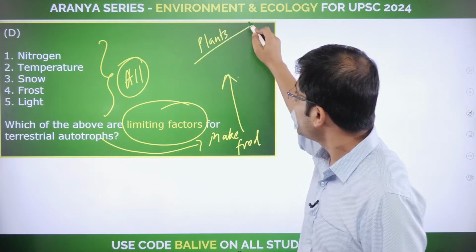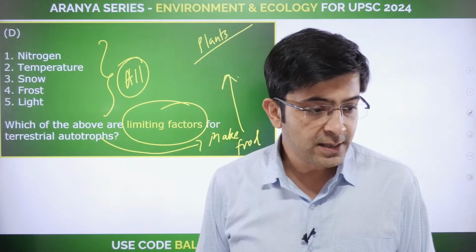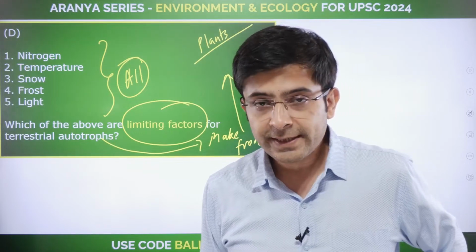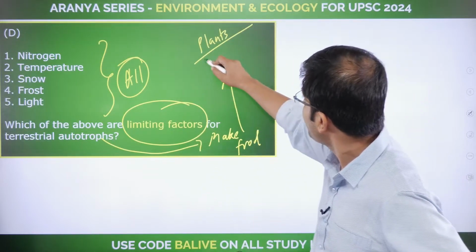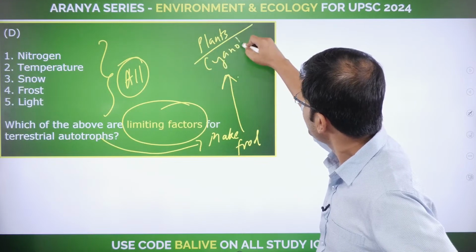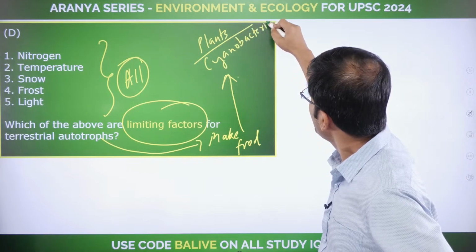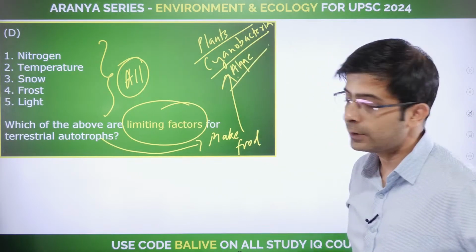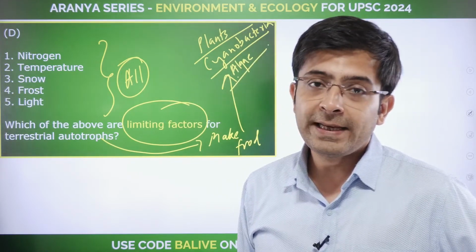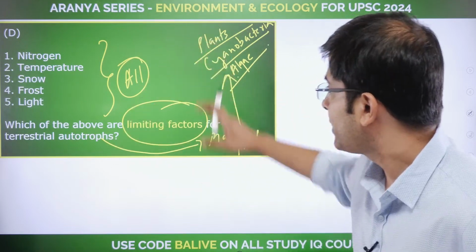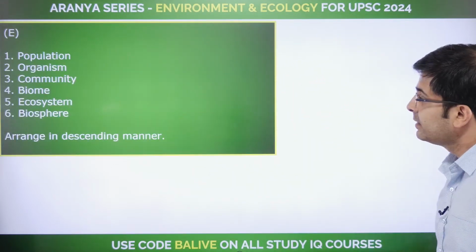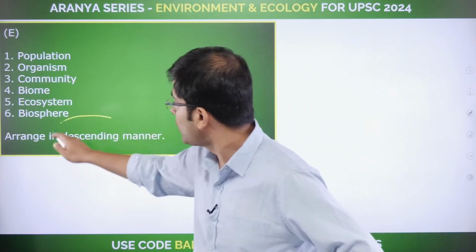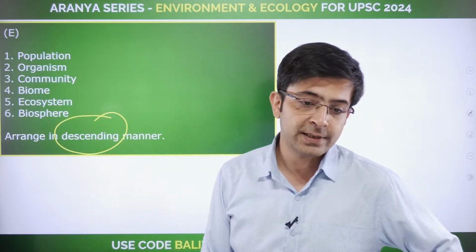What are the other autotrophs, guys? We have discussed it in the last class. Can someone let me know? What are the other autotrophs? You have plants, you have cyanobacteria that creates its own food. You're also looking at certain types of algae that create their own food. So these are influenced by these particular limiting factors. Next, the descending manner. Go from the biggest to the smallest.